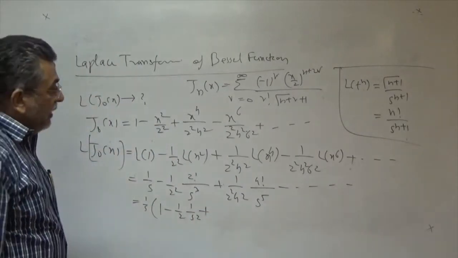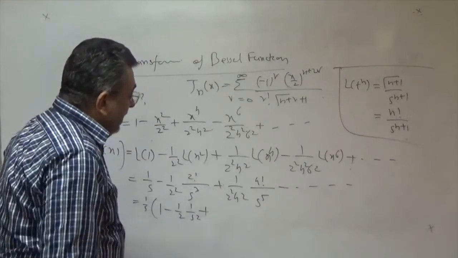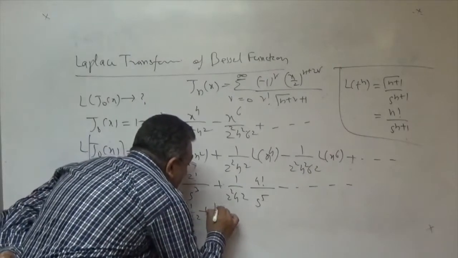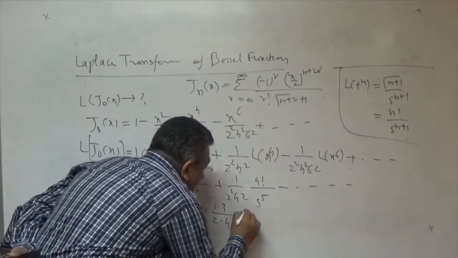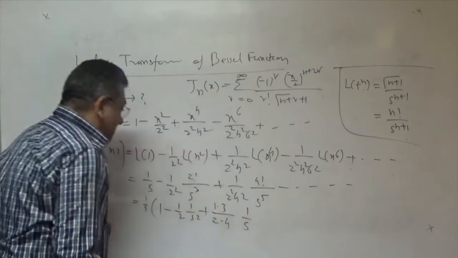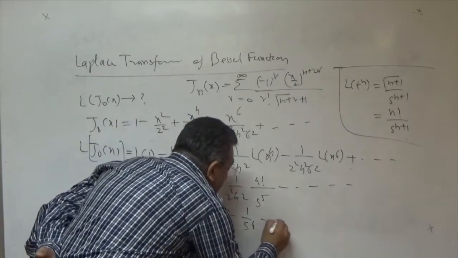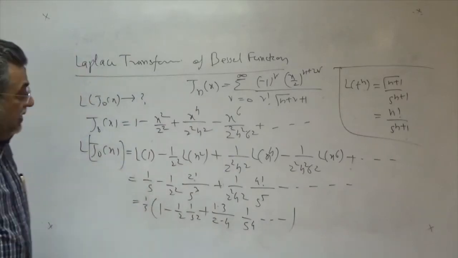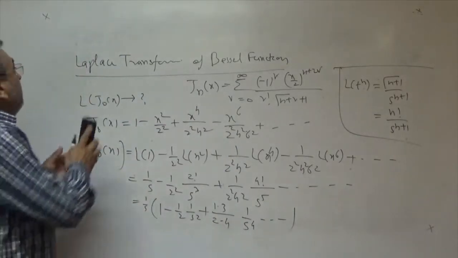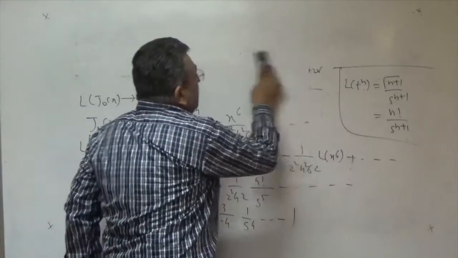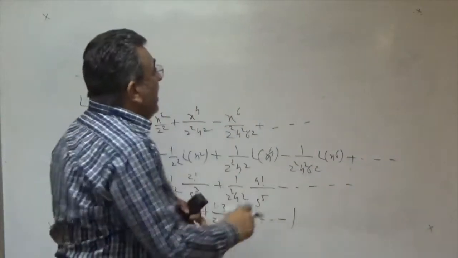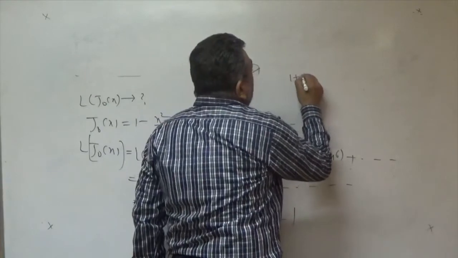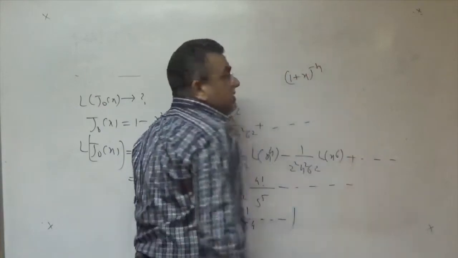From here factorial 4 is open: 4 3 2, and it will be 1 into 3, and here 2 into 4, and 1 upon s, 1 s is common, 1 upon s^4 and so on, right? This is the series. If you take this series and sum it up by the binomial theorem of any index, because in binomial theorem you know that (1 plus x) to power minus n, this series.